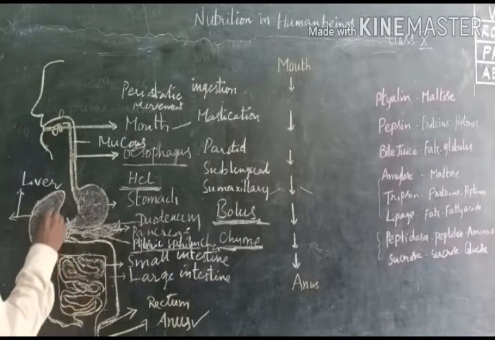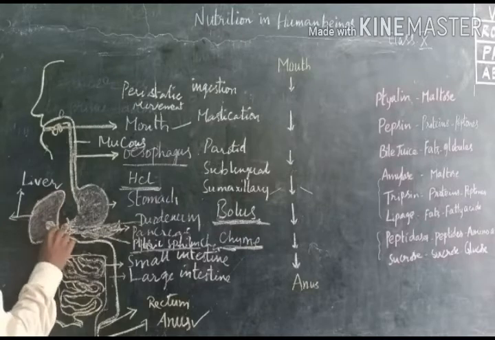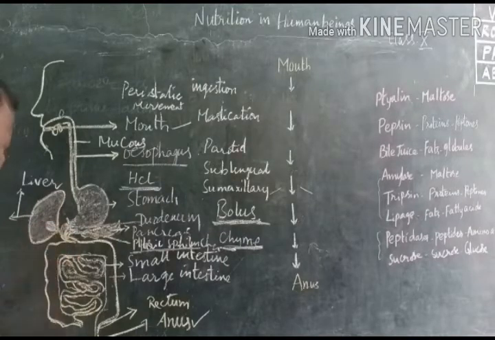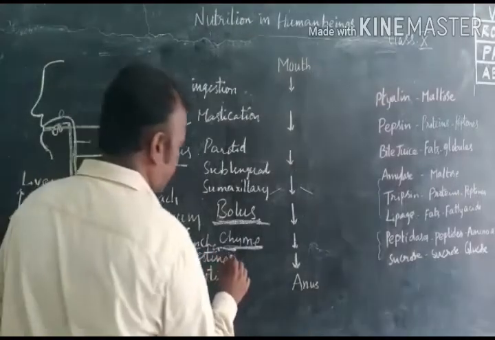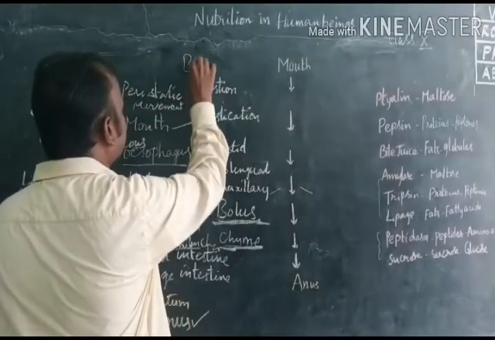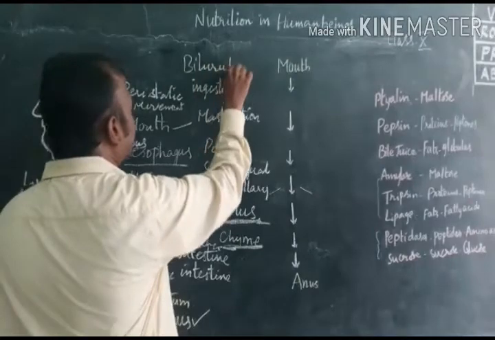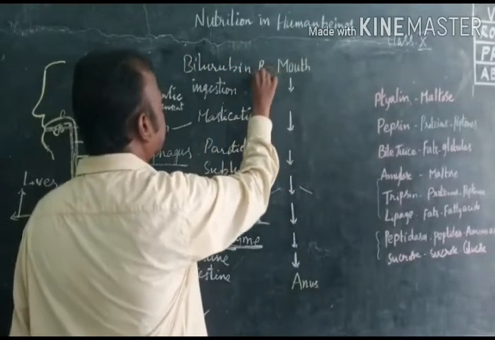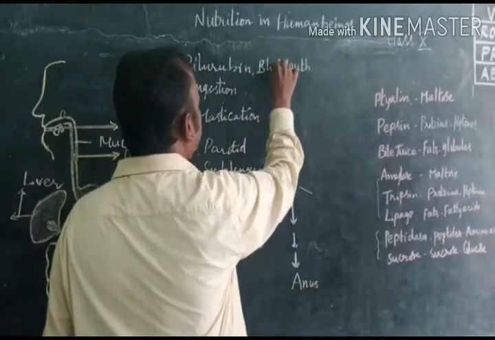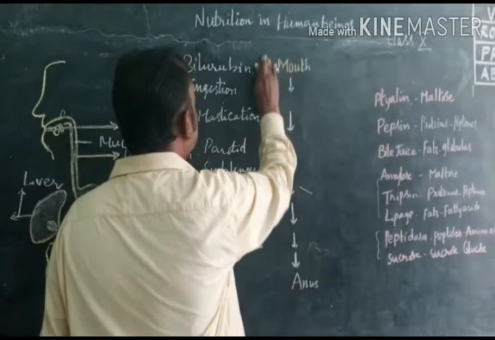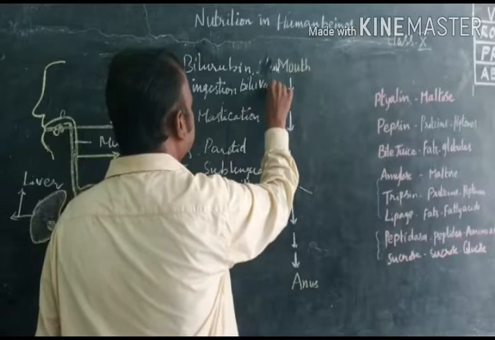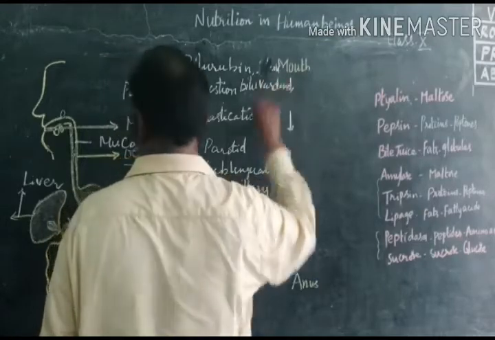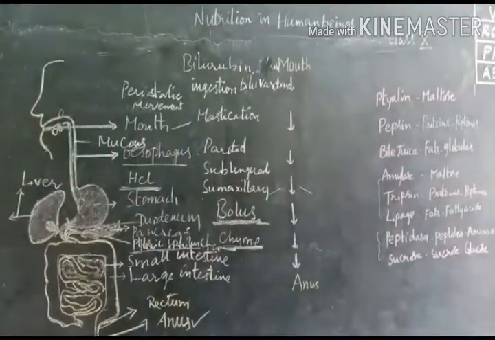At the same time, bile juices are released from the liver. There are two types of bile pigments, bilirubin and biliverdin.